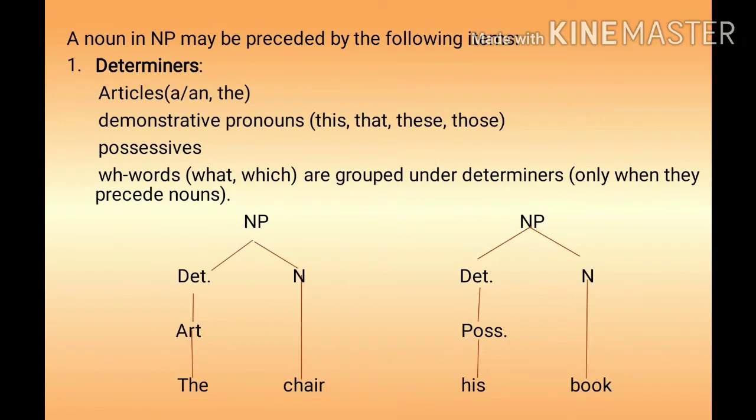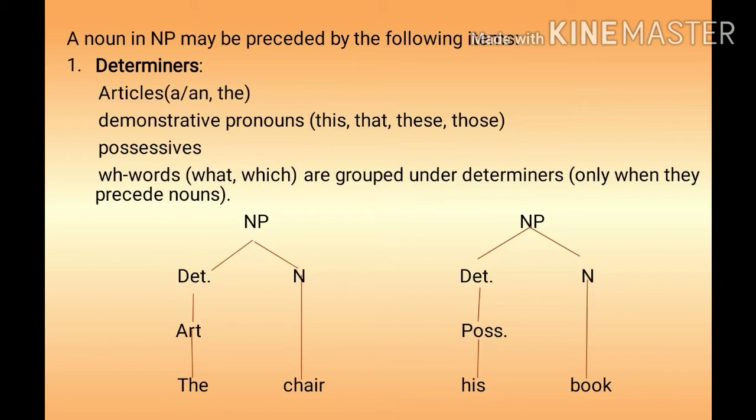A noun in noun phrase may be preceded by the following items. First one, determiners. Articles a and the, and demonstrative pronouns this, that, these, those. Possessives, WH words what, which, etc. are grouped under determiners only when they precede nouns.